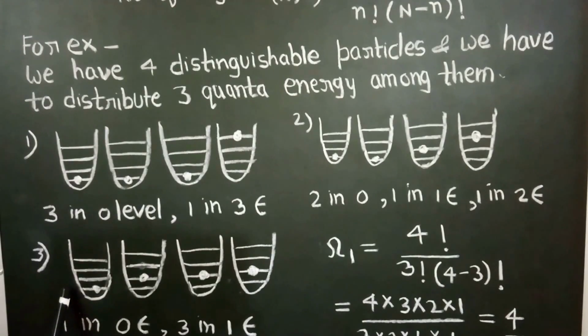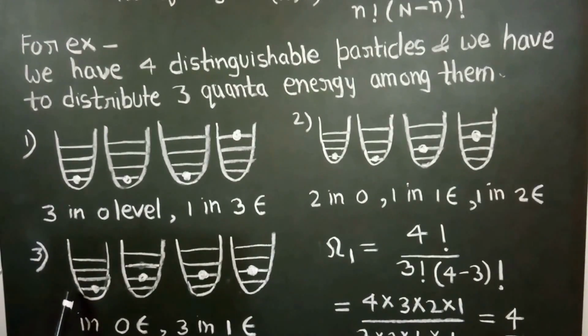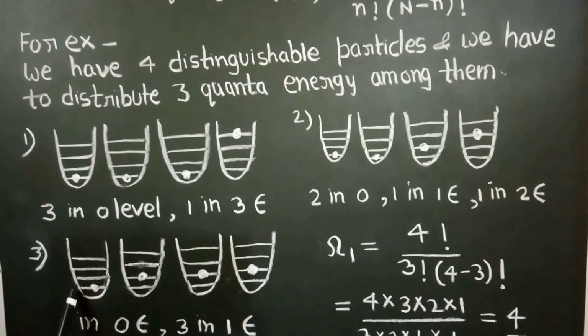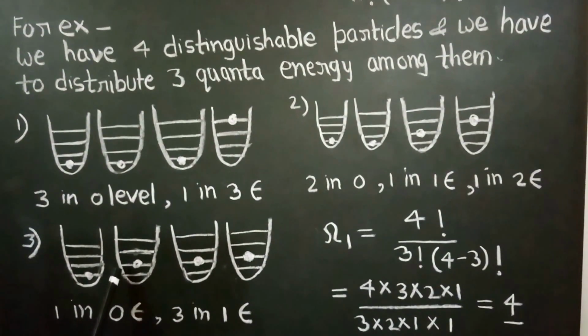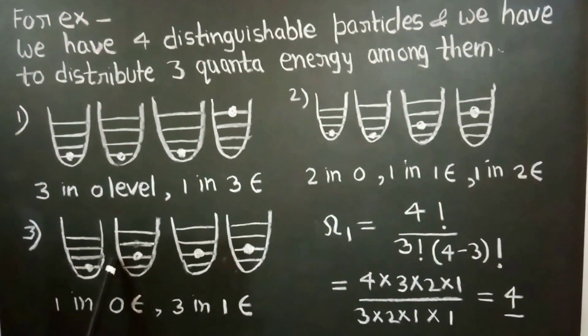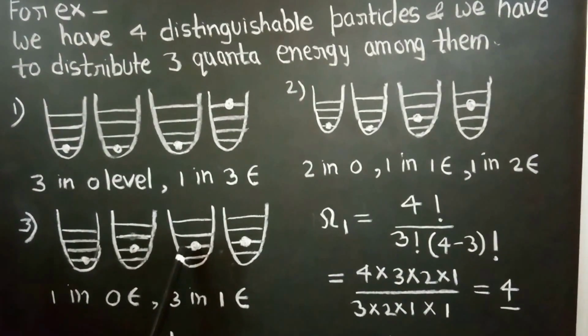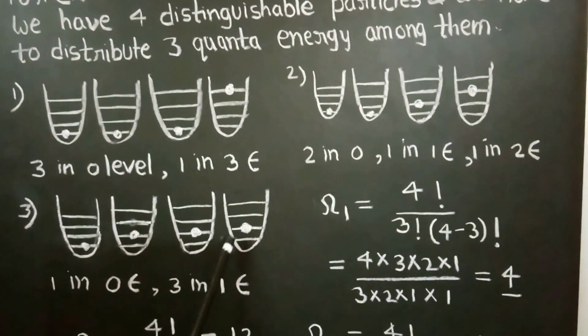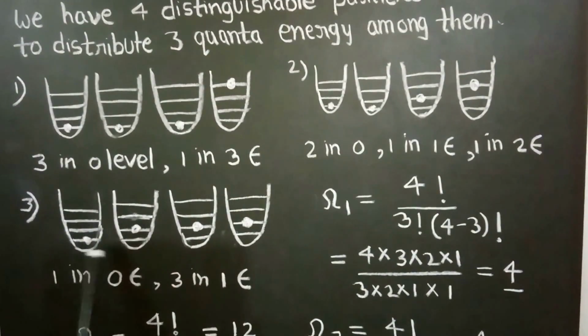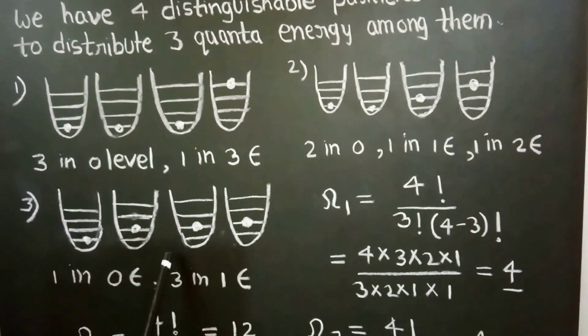The third possibility may be 1 particle in the ground state, the second particle in the first excited state, this particle also in the first excited state, and this also in the first excited state. It means 1 in the ground level and 3 in the first excited state.